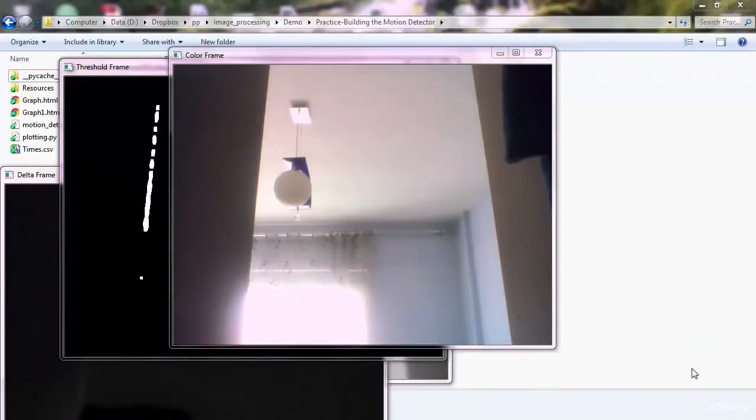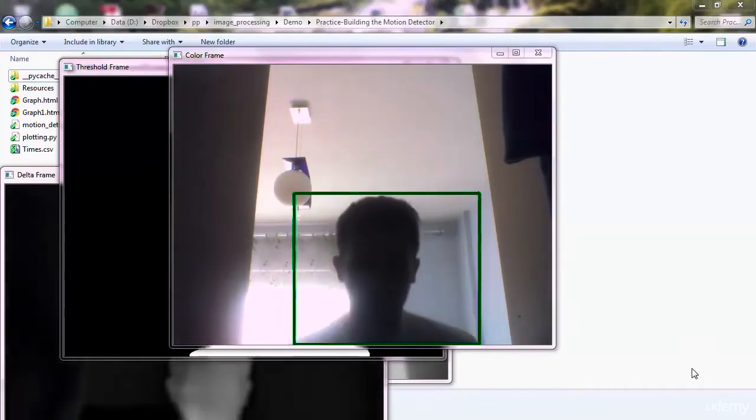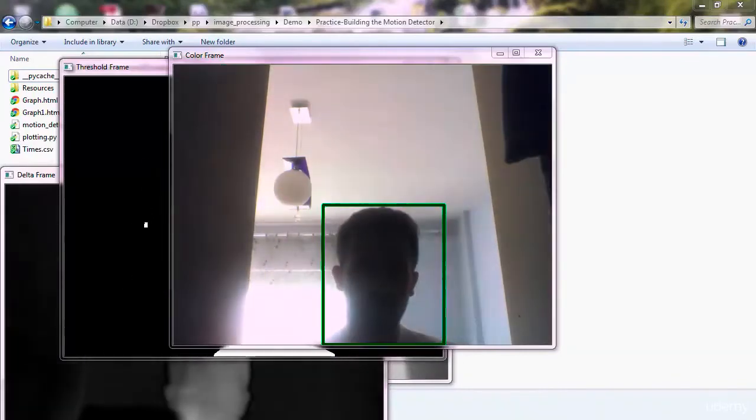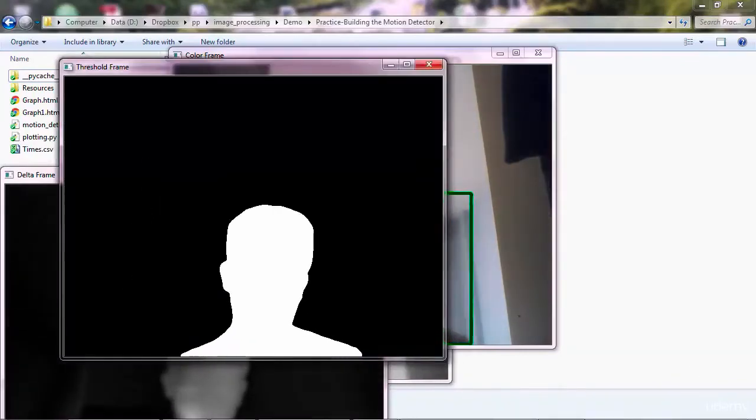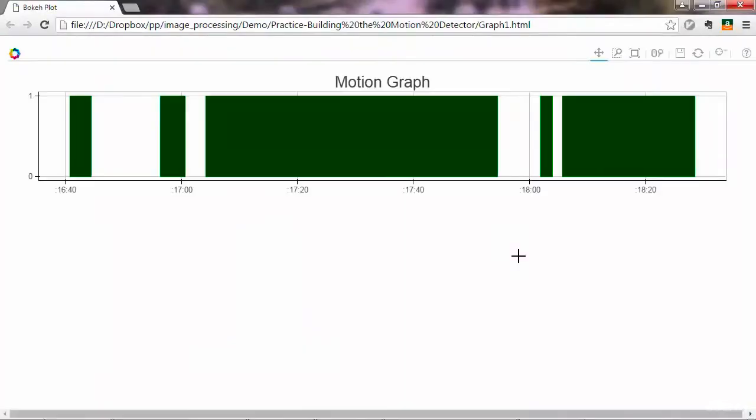Next, you'll create a program that starts the computer webcam and starts recording the video, and it detects movement live in the video frame that is being captured. The program also records motion data and produces a web graph with an overview of the motion that took place in front of the camera. And all this process is fully automatic.